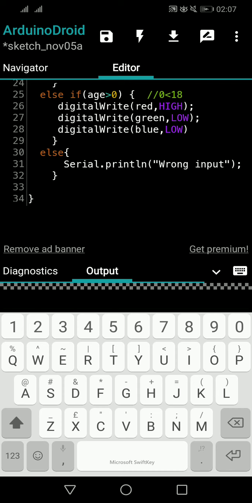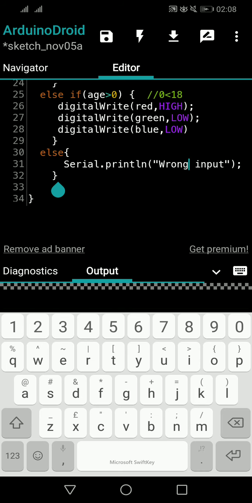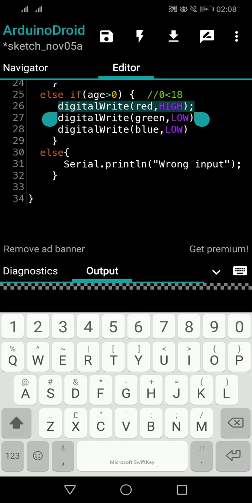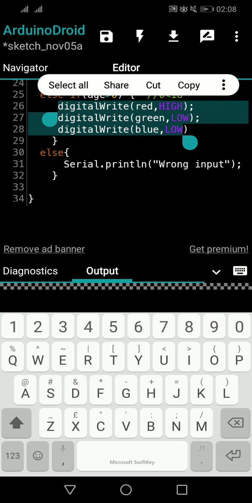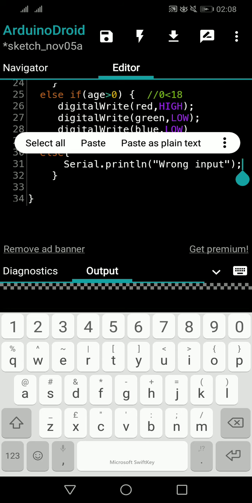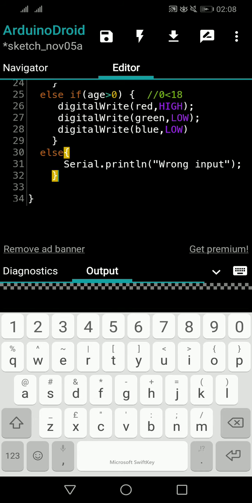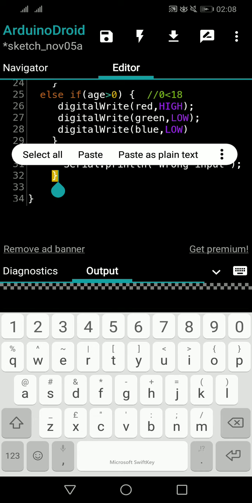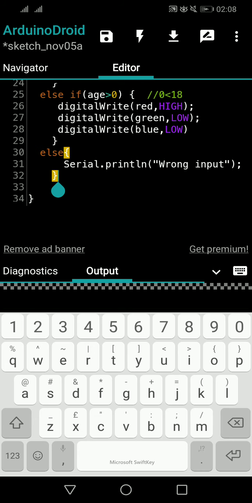So now we have to switch off the last guy's bulb and the other two bulbs also. Whether they are on or not, we switch off everything and give him a message as wrong input. In his case, all the lights have to be off, because if the guy who comes before him has a green light on, and this person gives a wrong age, the green light will also be on, because this is his else part condition. So here I have to switch off all the bulbs. You understand what I'm talking about?